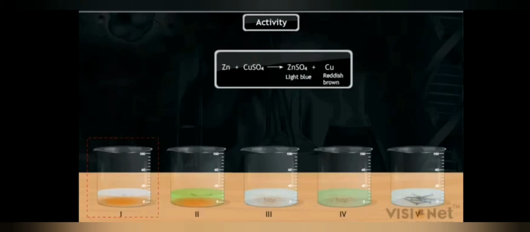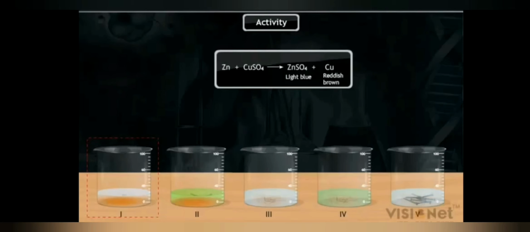What happened in the first beaker? In the first beaker, first we took some amount of water and added some copper sulfate crystals. Then we put some zinc granules in that beaker. While comparing the reactivity of zinc and copper, which is the most reactive one?